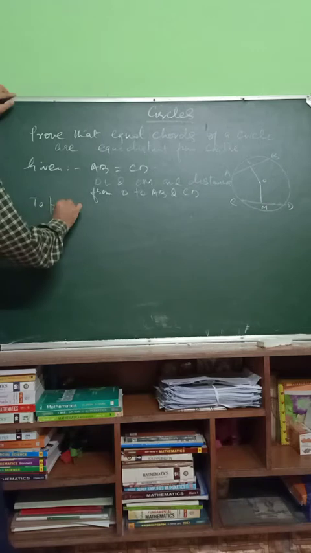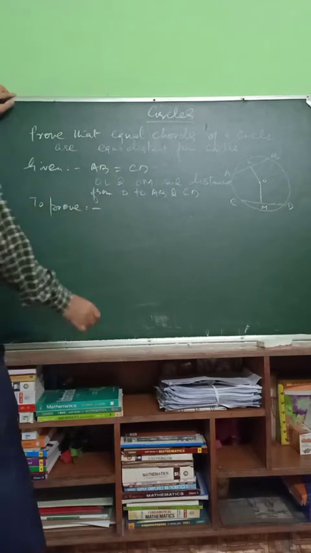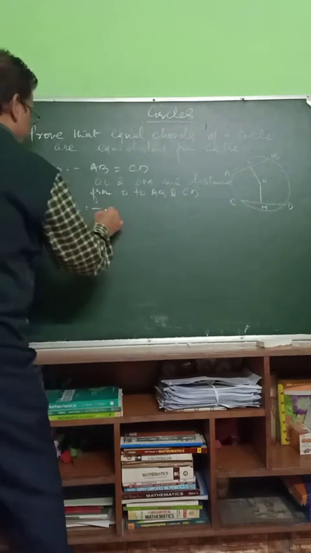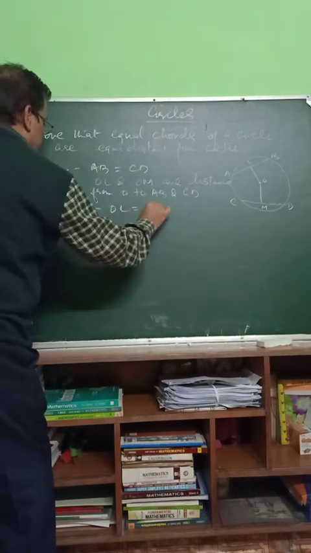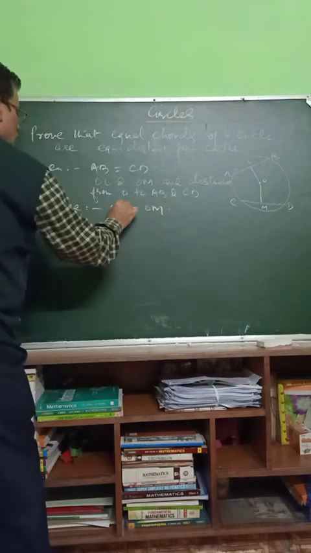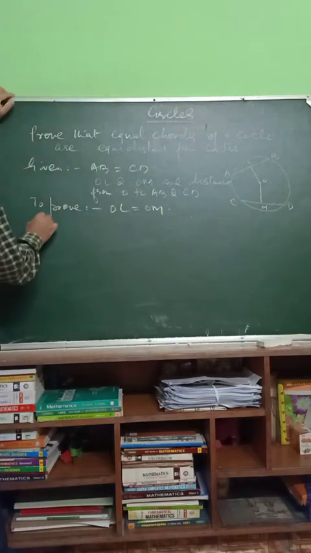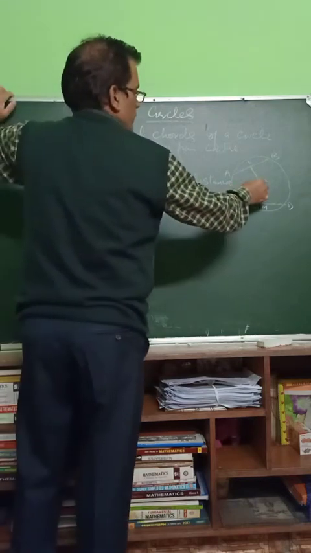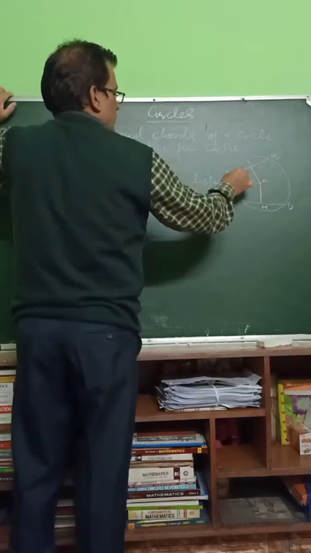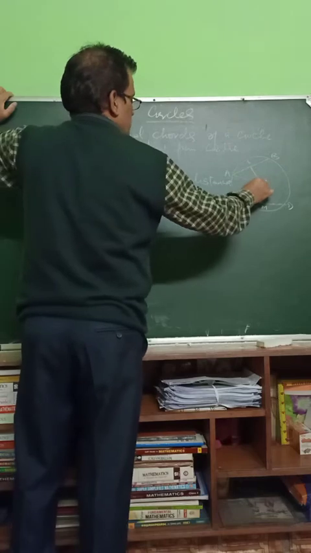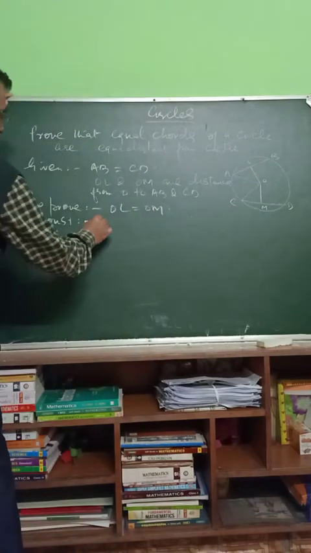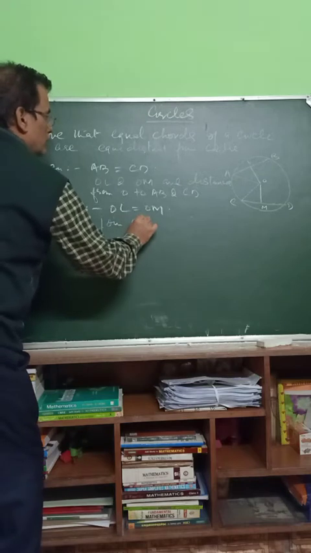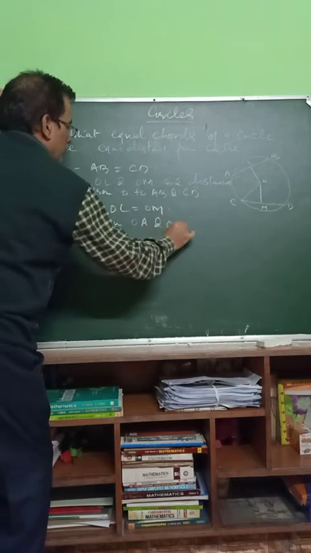To prove: OL is equal to OM. Construction: let us join O with A, and O with C. Join OA and OC.